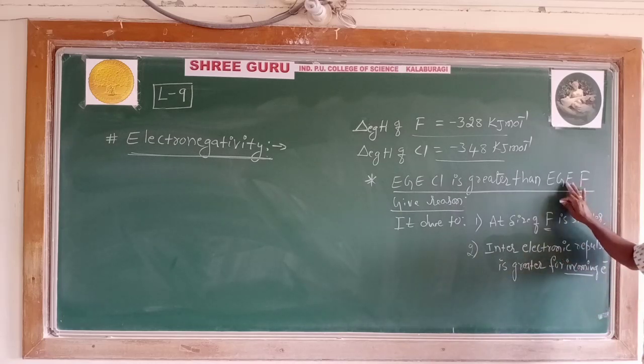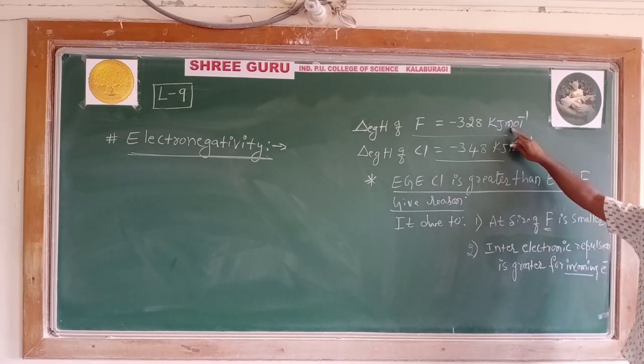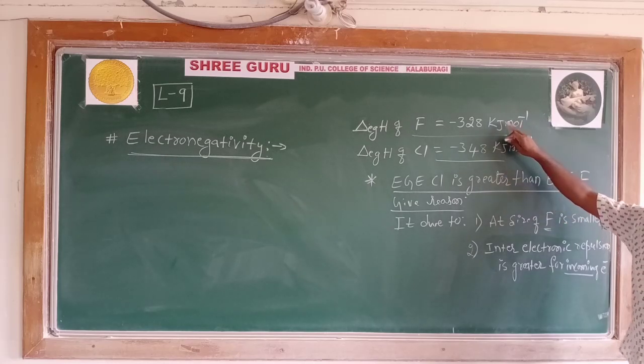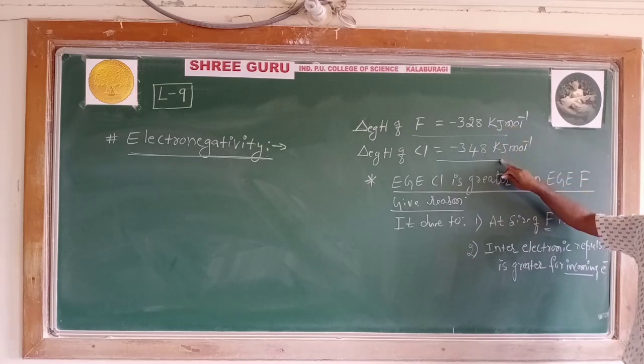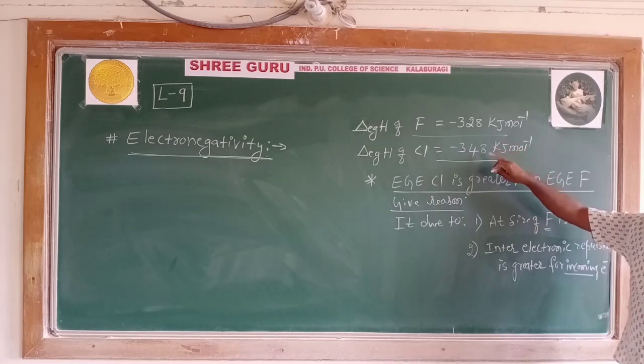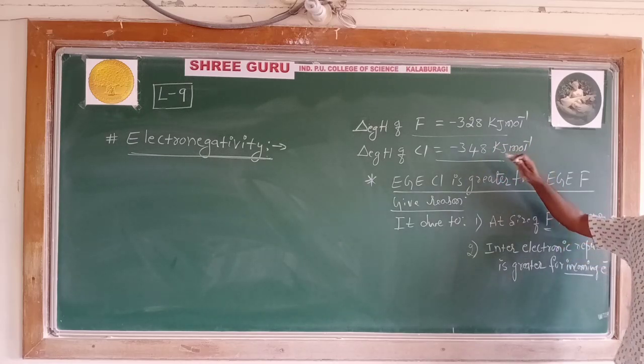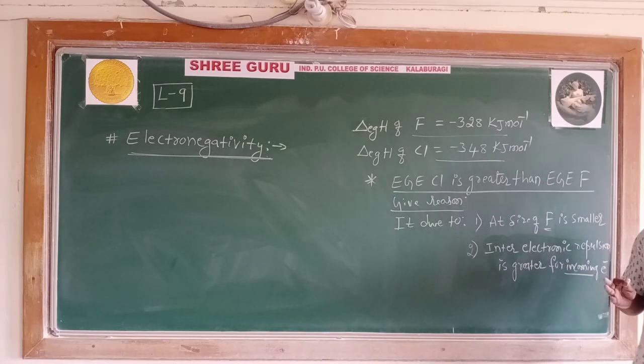Therefore, fluorine has less electron gain enthalpy than the chlorine atom. But in chlorine, because of the larger size, the electron enters the third shell, and therefore the inter-electronic repulsion is minimum.